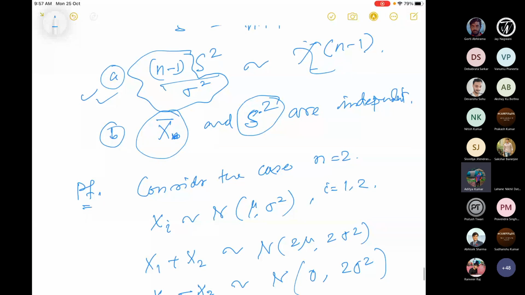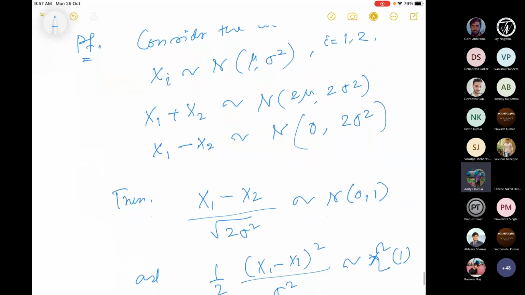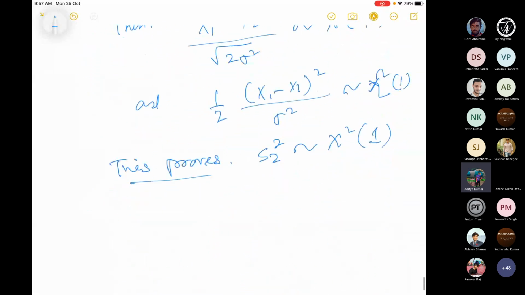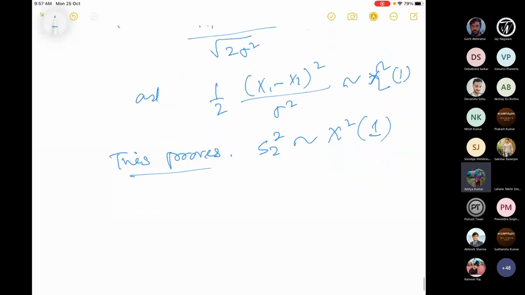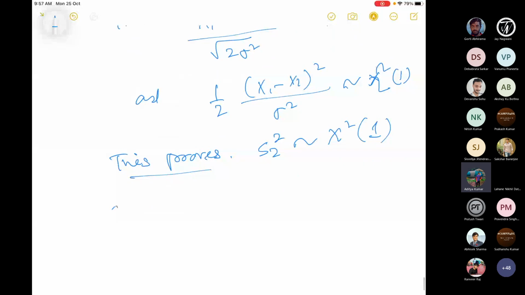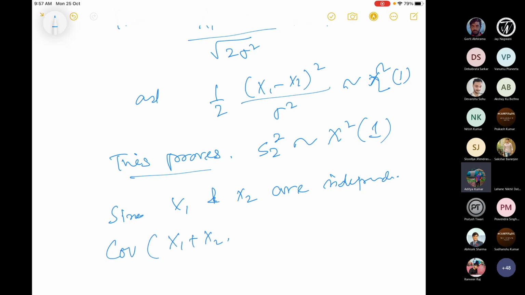For the second one, they are independent, like x bar and s square. Since x1 and x bar are independent, find the covariance of x1 plus x2 and x1 minus x2.